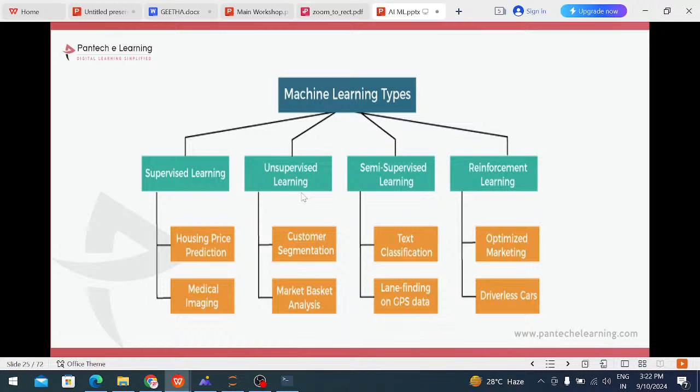Customer segmentation. For example, we visit any shopping mall, and a lot of customers are there: new customer, old customer, loyal customer. When we purchase a product in the shopping mall for the first time, that person is known as the new customer. A person who has already purchased, with everything completed, something already bought from the mall, that is the old customer.